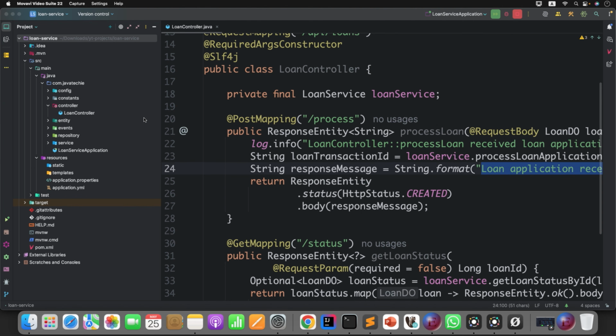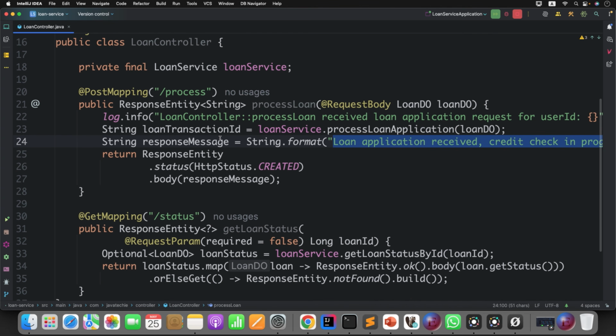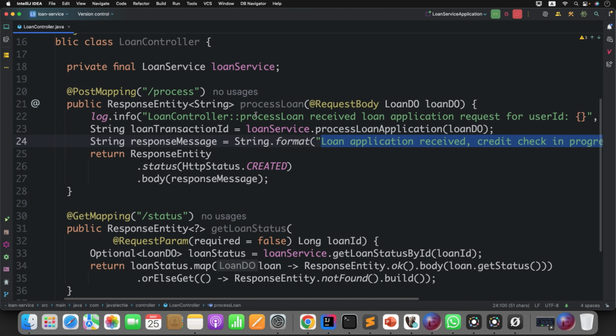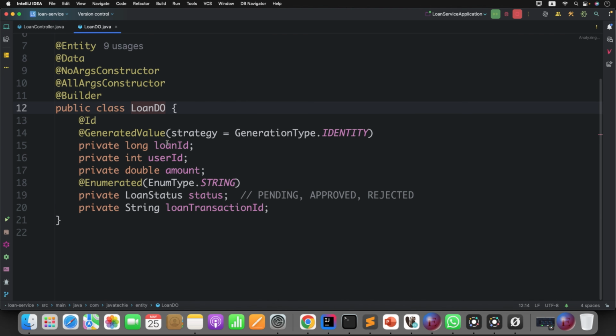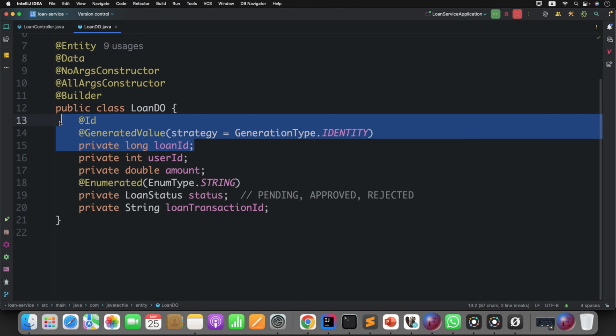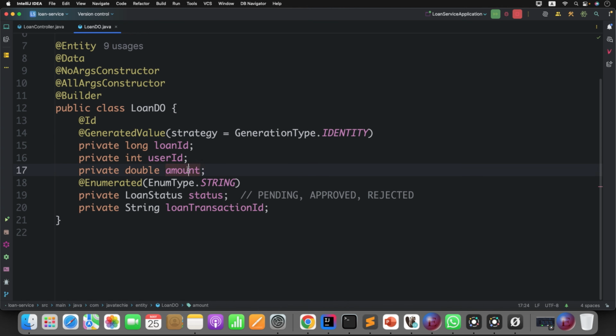So first, let me walk you through the basic setup, what we already have. I have created a loan service, and if you observe in the loan service, I have defined an endpoint called process the loan. This is the request which will be taking loan ID, user ID, amount, and loan status, then loan transaction ID. This loan ID will be auto generated; user ID and amount you need to pass; status initially will be set as pending, and this will also be dynamically generated.